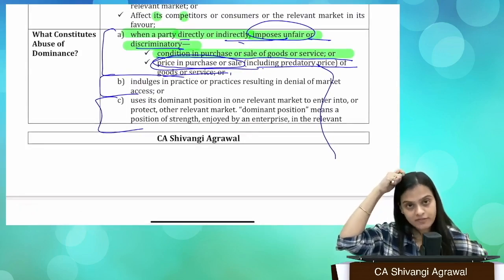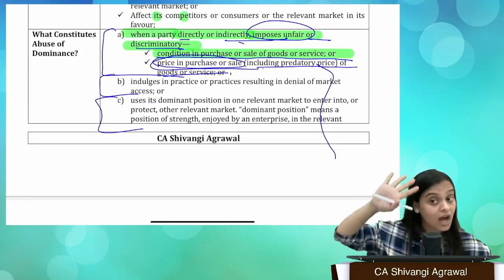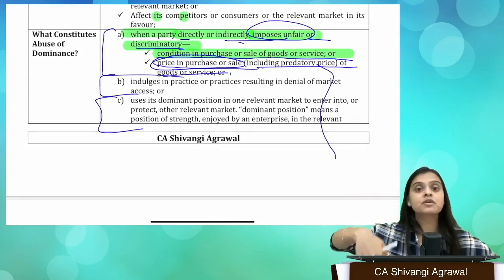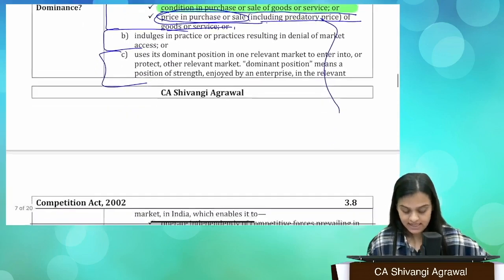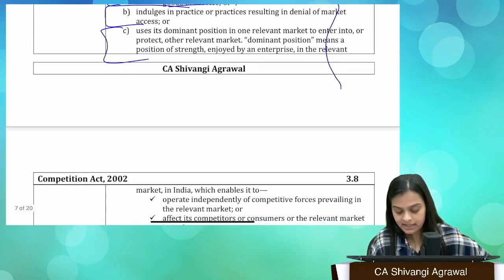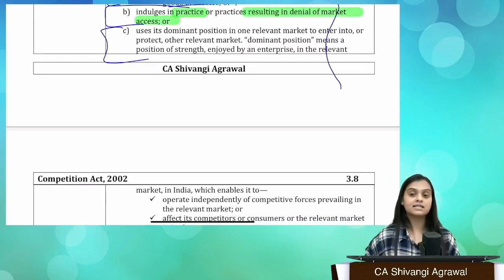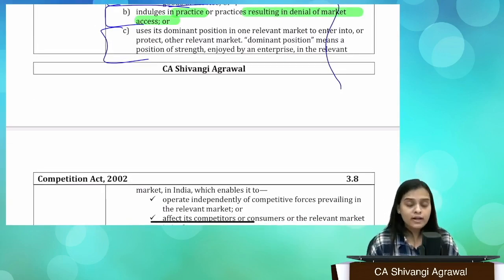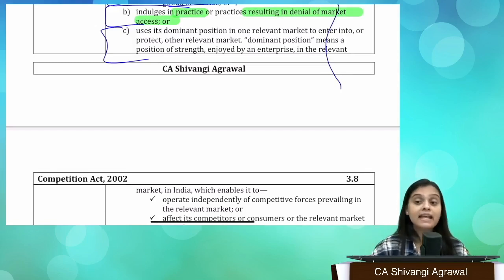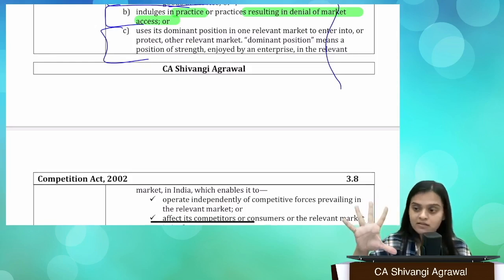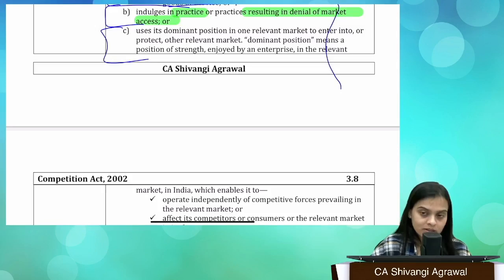So the first point that we have read is where a party imposes unfair or discriminatory conditions or unfair pricing. Fine. Second one, where a party indulges in practice resulting in denial of market access. You are doing some things which is actually denying market access to others. What you can do? Predatory pricing also. Maybe predatory pricing can also deny. This is a wider topic, and a lot of things can be included over here.